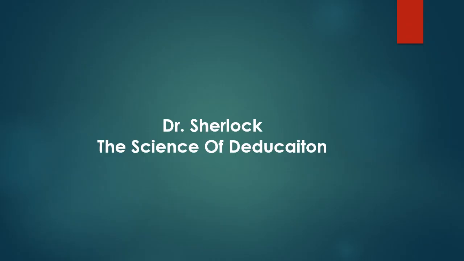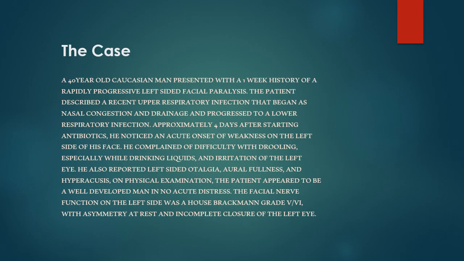So let us get started with the case discussion now. This was the case scenario given to me. A 40-year-old Caucasian man presented with a 1-week history of a rapidly progressive left-sided facial paralysis. The patient described a recent upper respiratory infection that began as a nasal congestion and drainage and progressed to a lower respiratory infection. Approximately four days after starting antibiotics, he noticed an acute onset of weakness on the left side of his face. He complained of difficulty with drooling, especially while drinking liquids, and irritation of the left eye. He also reported left-sided otalgia, oral fullness, and hyperacusis.